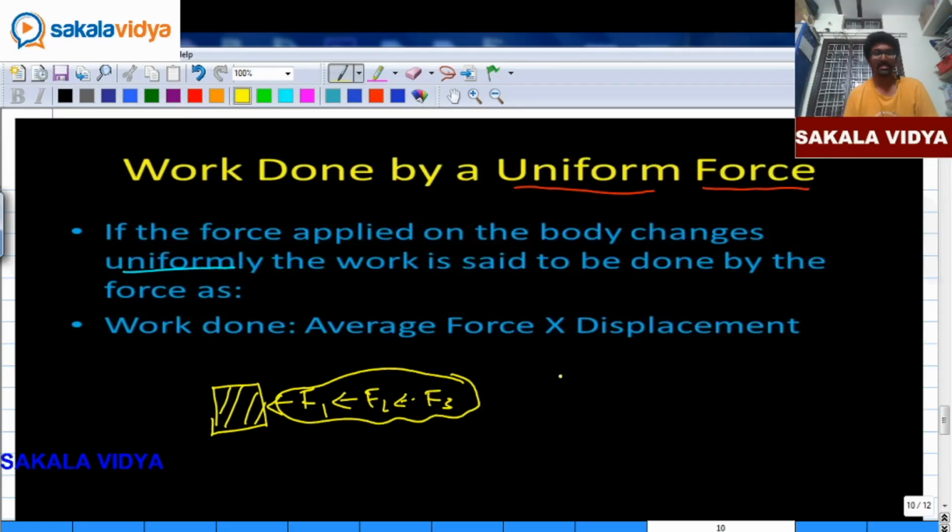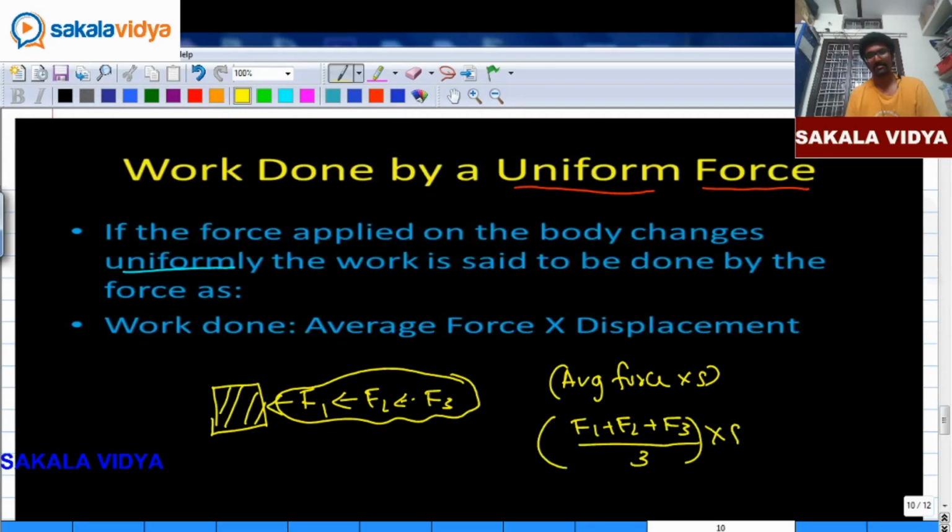So work done is simply the average of force into displacement. For this case, the average of force is F1 plus F2 plus F3 divided by 3, into displacement. So this is the formula. This is an example for work done by a uniform force.